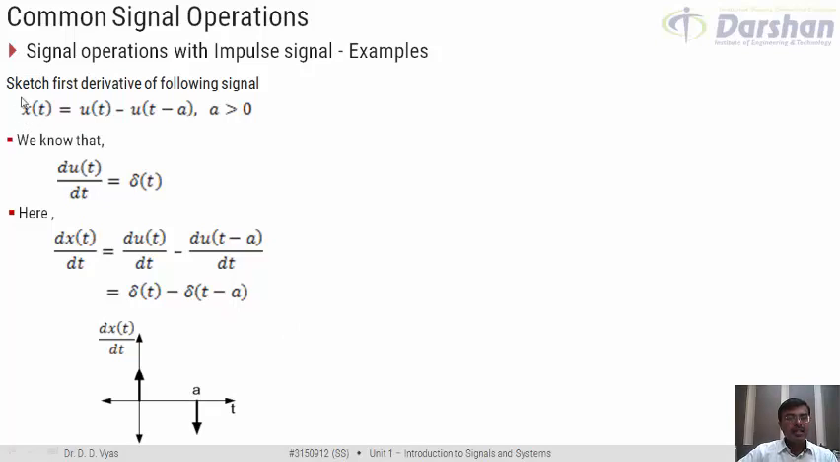That is, the first derivative of x of t would look something like this. It is delta t minus delta t minus a. So I have one impulse here at t equal to 0, and I have another impulse here at t equal to a. This impulse is shown with a negative magnitude because we have a minus sign here. Yes? I am sure it should not be difficult to understand.